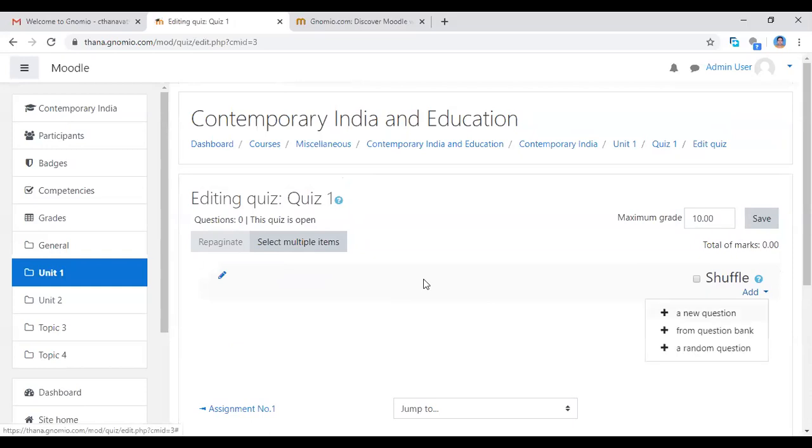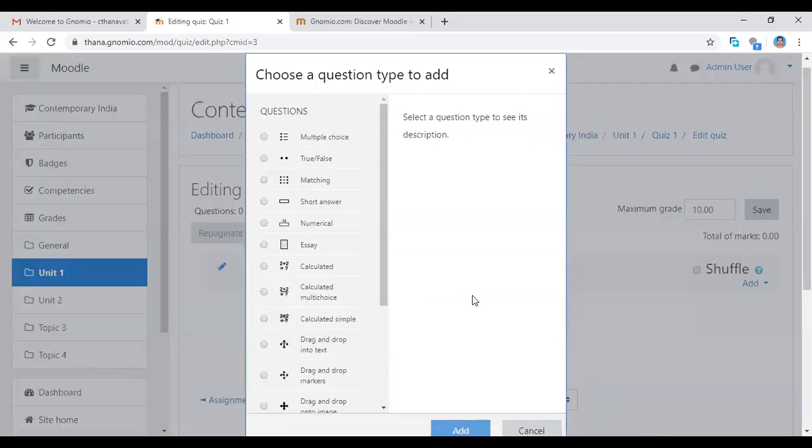See here, the add button is here. Add a new question, from question bank, and a random question. So many options are there. For beginners, basic level, I'm selecting add a new question here. So many choices are there. Which quiz option you want to give: multiple choice, true or false, matching, short answer, anything you want. Now I'm giving multiple choice questions, selecting multiple choice, click the add button.